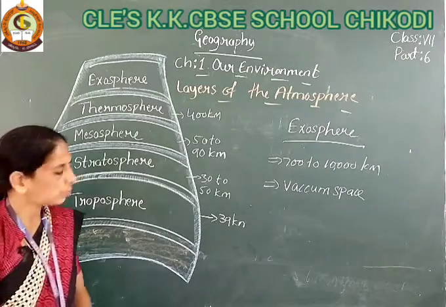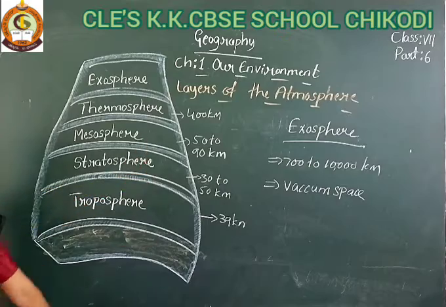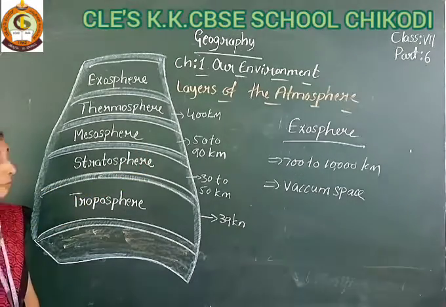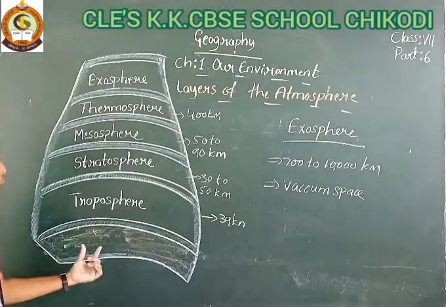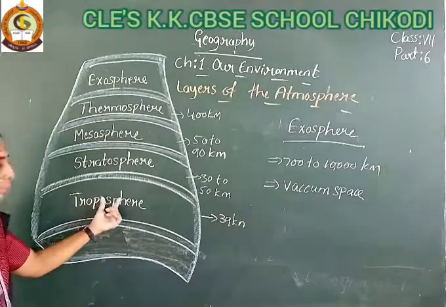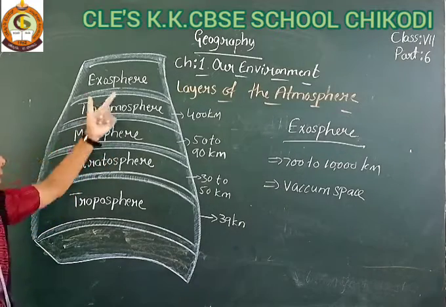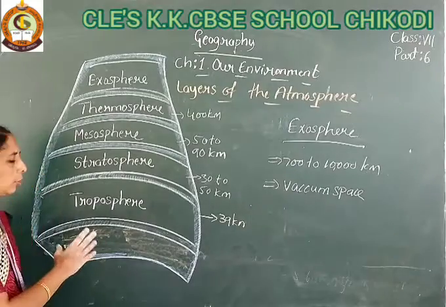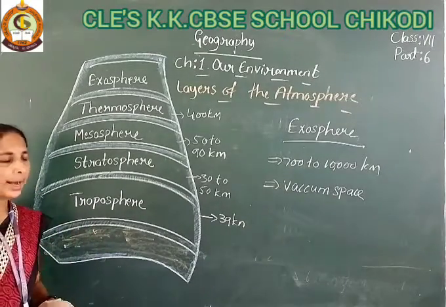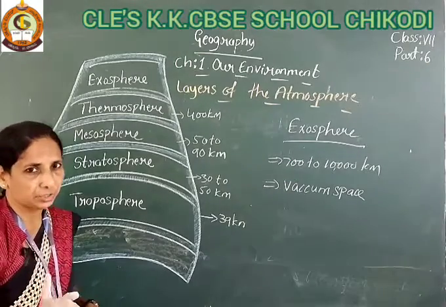Okay, student. See here, we completed today's topic, layers of the atmosphere. Today we have learnt in detail all these layers: troposphere, stratosphere, mesosphere, thermosphere and exosphere. So do it correctly, draw this diagram and make the points correctly, and handwriting should be neat.